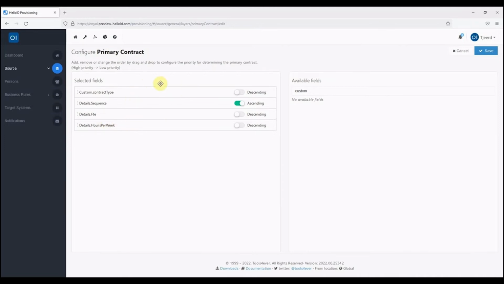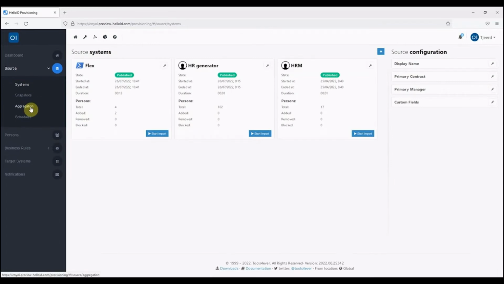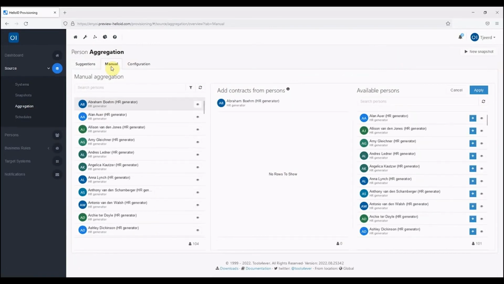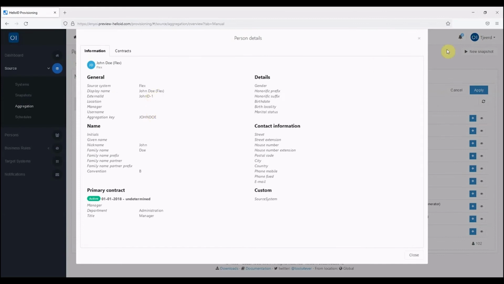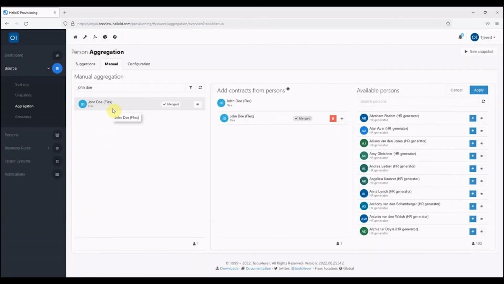For our second new feature, we're going to the source, and then aggregation, and then to the tab manual. Let's search for John Doe. So here we have already prepared a person that is merged, and those are two John Doe persons from a single system. For the demo, we have John Doe 1 and we have John Doe 0. Here, John Doe 1 is the main person and John Doe 0 is the included person, so not the main person. What used to happen in previous releases is that if John Doe 1 was removed from the source, it would unmanage all the entitlements assigned to that person, and it would create a new person for John Doe 0, who was not the main person.